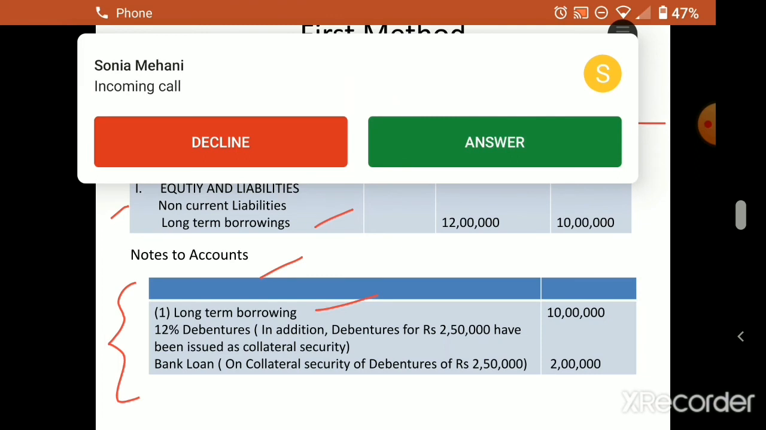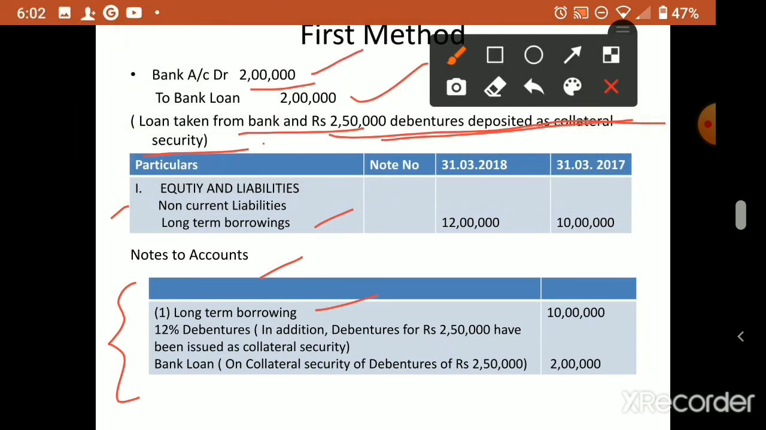We studied only the share capital heading, no? But here we studied the long term borrowings heading; the long term borrowings heading is there in the balance sheet. Under that you have to disclose the items: these debentures, bank loan, all these are borrowed funds only. So under the heading long term borrowings, you have to write 12% debentures first. In addition, debentures for rupees 2,50,000 have been issued as collateral security.